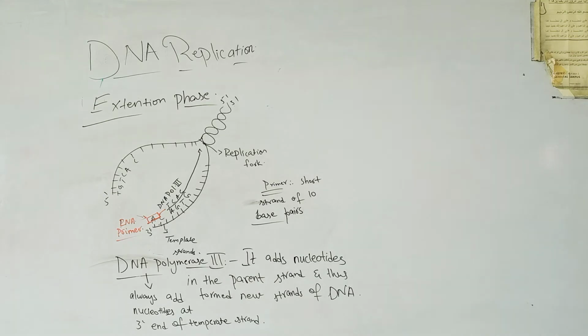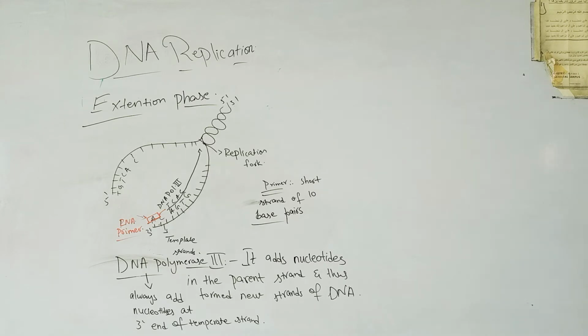So you can see that DNA polymerase III is responsible for adding the new nucleotides in the template strand, at the 3' end of the template strand. First the 3' end is recognized by the RNA primer, and then DNA polymerase III adds complementary nucleotides. Like on the opposite side of A there would be thymine, and opposite of G, cytosine would be attached. So a complementary base sequence will be attached by DNA polymerase III, and a continuous strand will be formed.